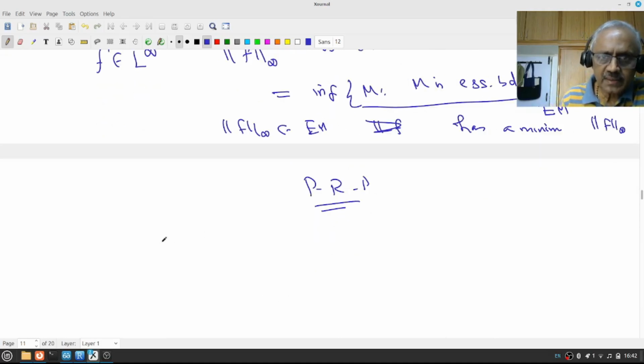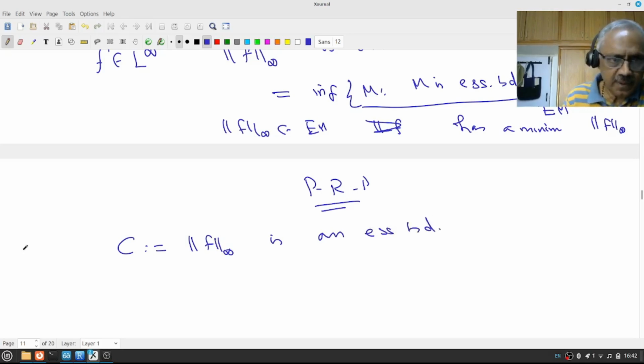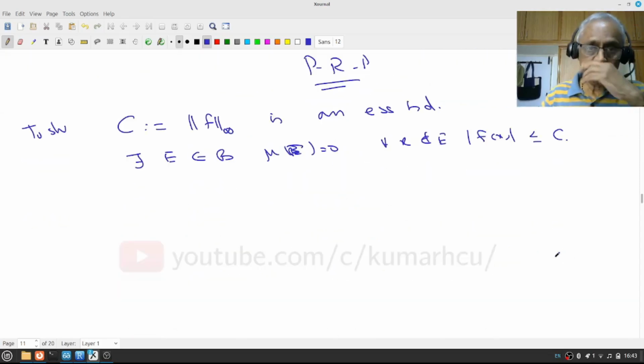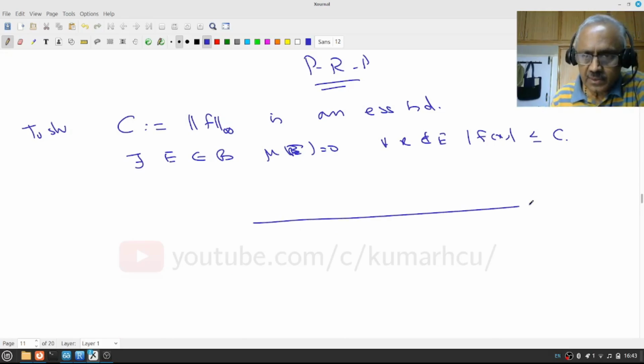Why? What do I have to show? To prove this, call this C, so that I don't have to write this much, is an essential bound. To show this, what do I have to say? I have to find a subset E in B so that mu of E is 0, and for all x not in E, modulus f(x) is less than or equal to C. Is that clear? Right. Now let's look at the picture.